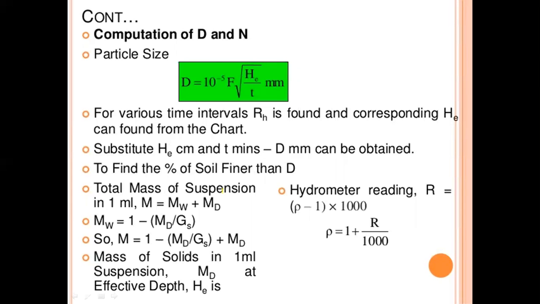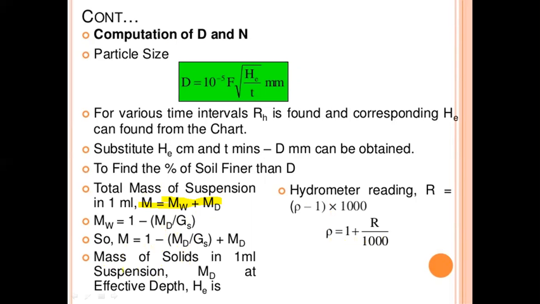To find the percentage of soil finer, consider the total mass of the suspension in 1 ml, m equals mw plus md. The hydrometer reading R equals rho minus 1 into 1000, so rho equals 1 plus R by 1000. mw equals 1 minus md by Gs, so m equals 1 minus md by Gs plus md.